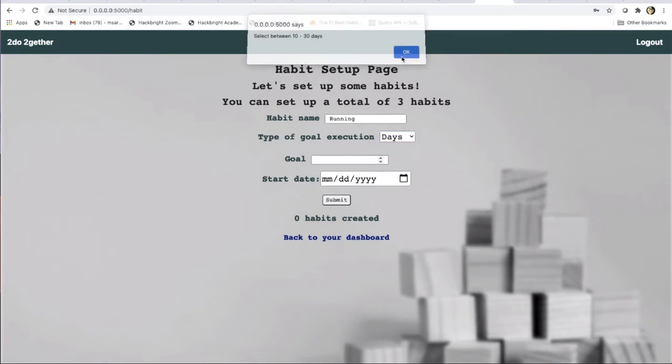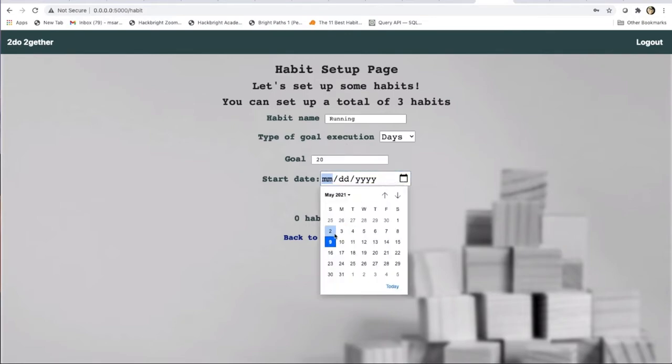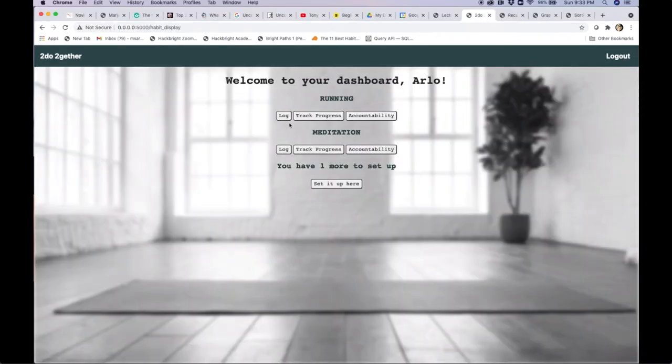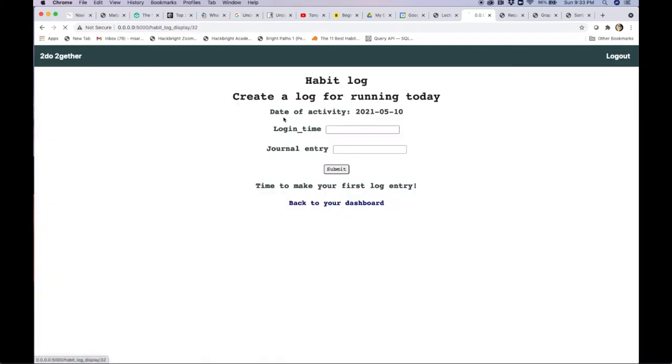I use PostgreSQL and SQLAlchemy, a Python object relational mapper which enabled querying the database for the SQL queries. And the calculation from start date to 30 days is done by using the datetime module from Python libraries. So once Arlo submits the second habit, we get to see what their dashboard looks like. They can now log their habit, track their progress, and set up an accountability partner.